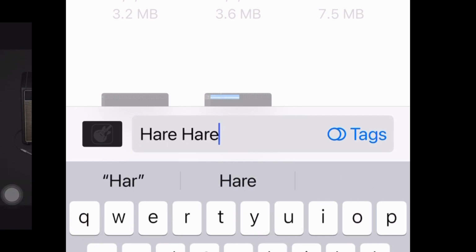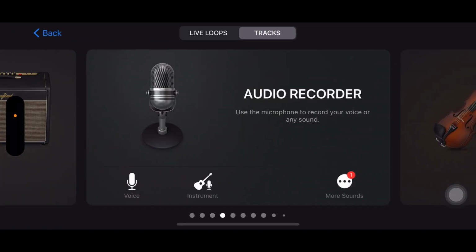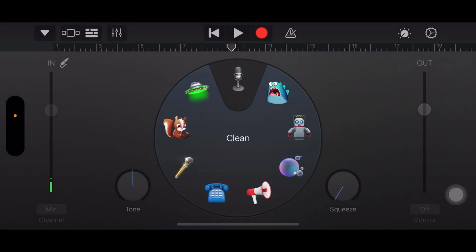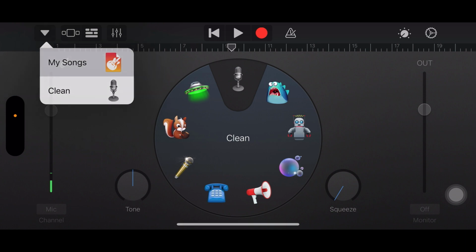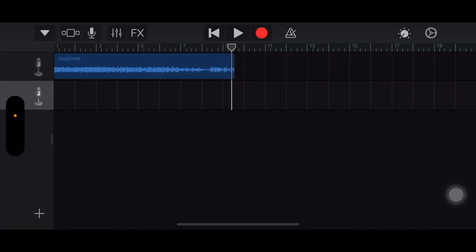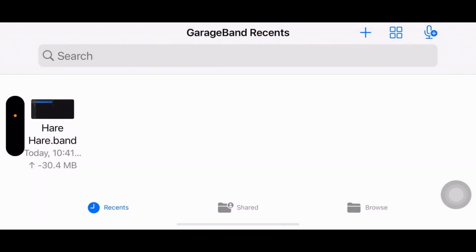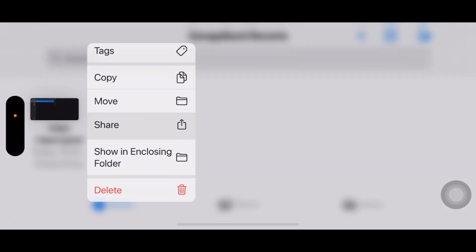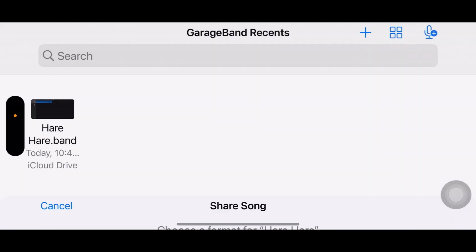Now choose the audio recorder option. Make sure to turn off the metronome icon before starting. Select your clip under My Songs. Here, you can edit the clip, and once you're done, click the My Songs icon again. It should bring you to the file, and then click Share Song as Ringtone.